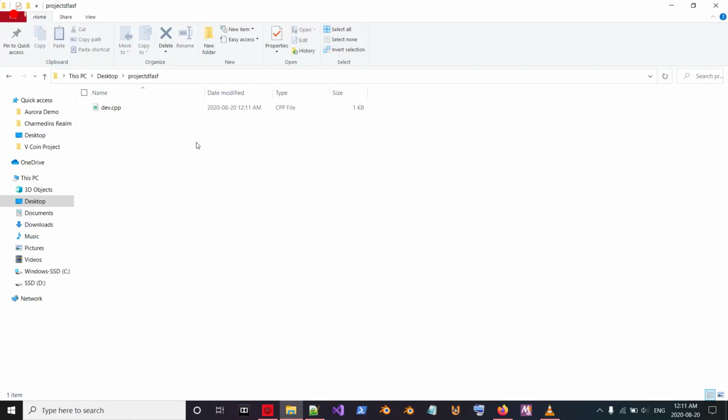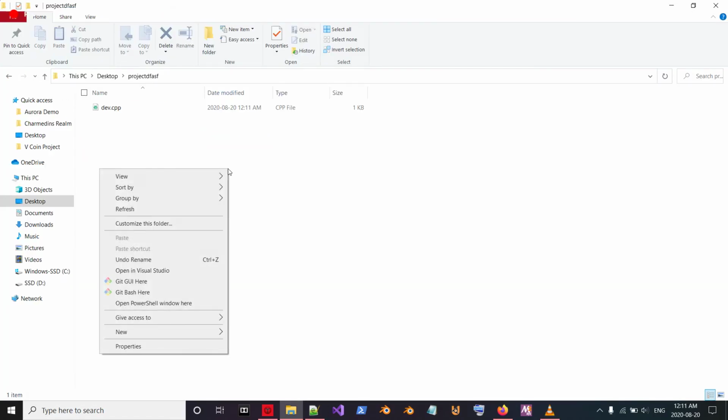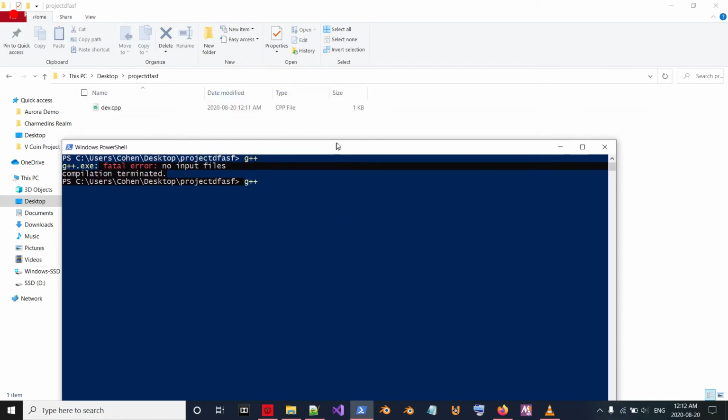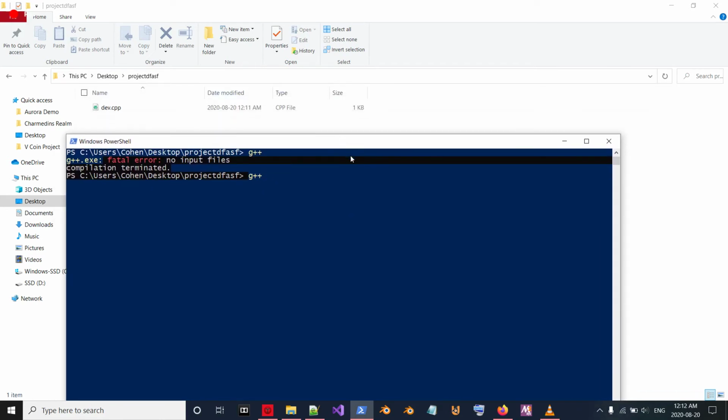I've saved it to a file here. Let's try this. Shift, open PowerShell window here. Do we have g++? Yes, we do. We'll use g++ dev.cpp -std=c++17. We'll just do 11.